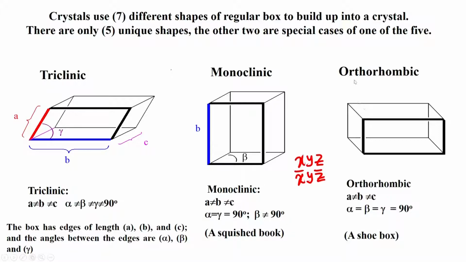Now, we will go further to the third system, which is the orthorhombic system. In the case of the orthorhombic system, the values of A, B and C need not be equal. This is like a Bata shoe box. Well, I should not be saying Bata shoe, there are so many companies, but Bata is a company, but you are familiar with a Bata shoe box because most of you buy Bata shoes.